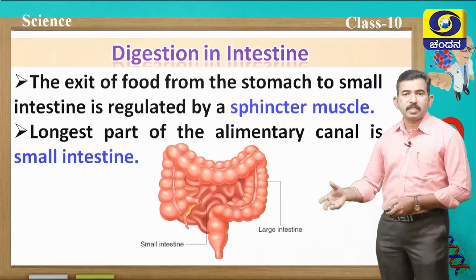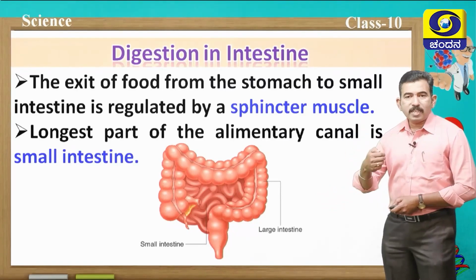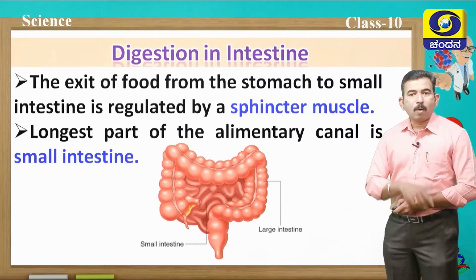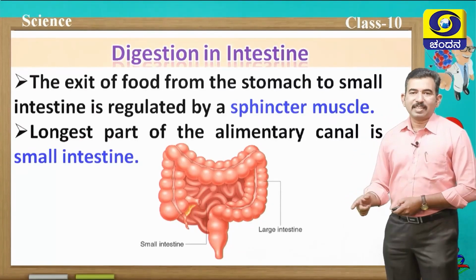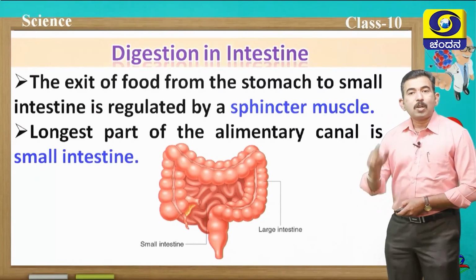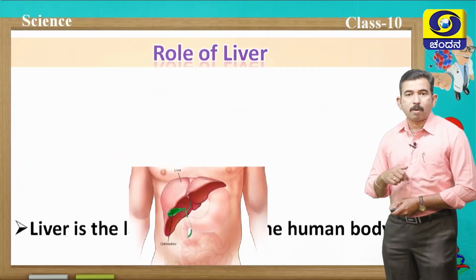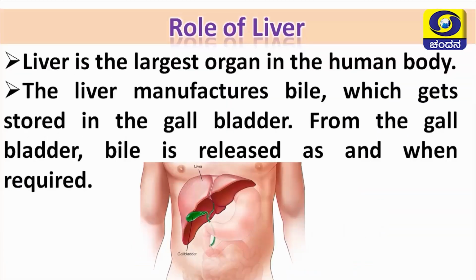As soon as the food reaches the small intestine, it receives the secretion from two organs. One is the liver, another is the pancreas. Let us discuss first the role of the liver. Yes, the liver is the largest organ that is present in our body. The liver manufactures bile which gets stored in the gallbladder. From the gallbladder, bile is released as and when required.